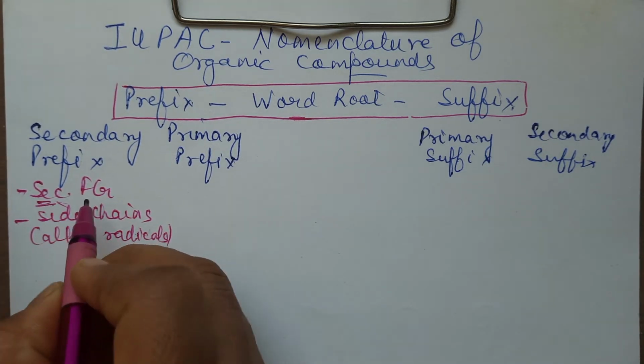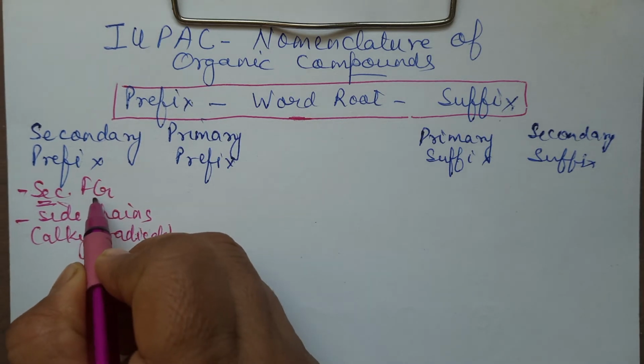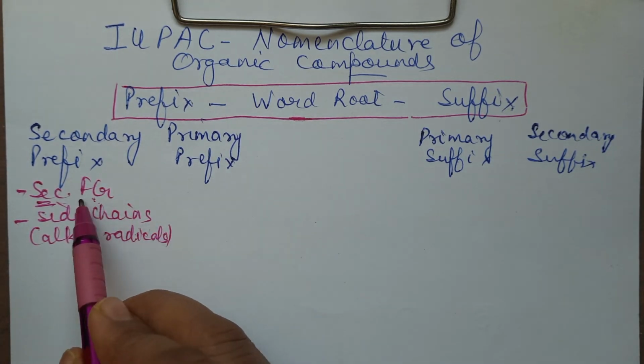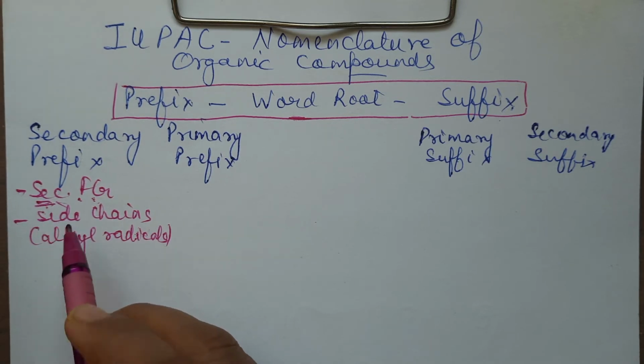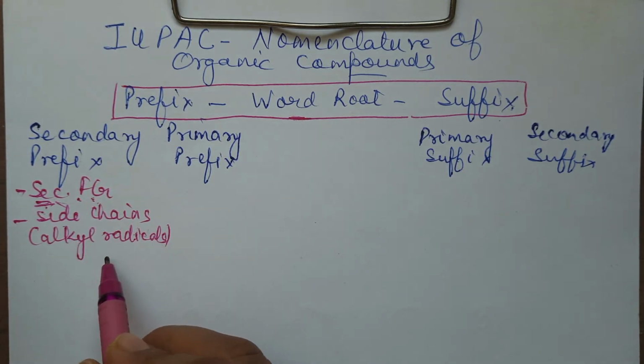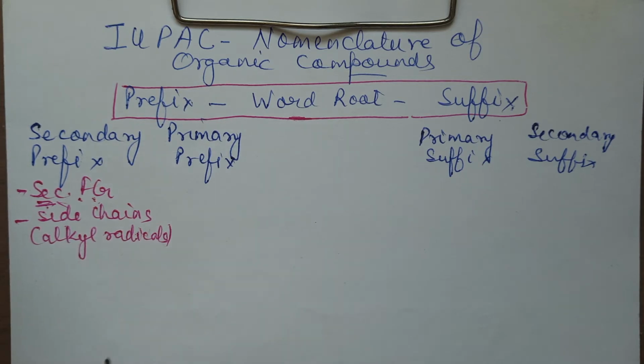Now, secondary functional group, the one that is not important, and at the same time there are certain functional groups which are always named in the prefix. So they have to be written in the prefix. Then side chain means in case they are not included in the main chain. We will consider these examples also.